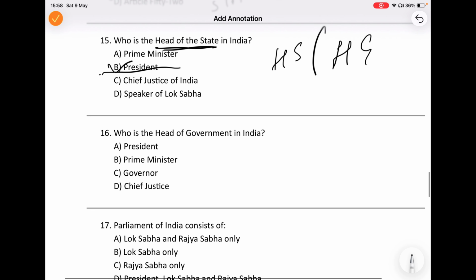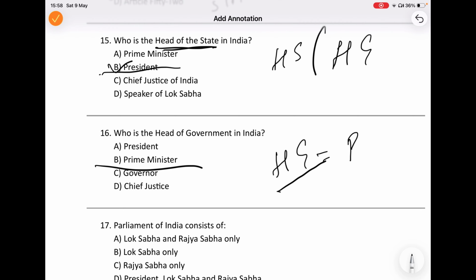Next one. This question is exactly opposite to the previous one. Many students get confused between these. Now, who is the head of government in India? Remember carefully, the President is the constitutional head, but the Prime Minister is the head of the government. I just gave the complete information on this. So, head of government is the Prime Minister.